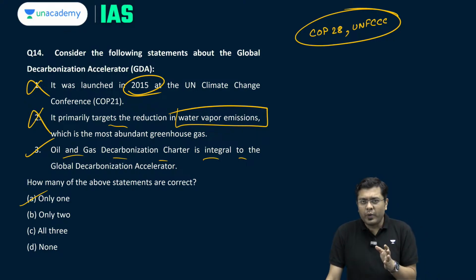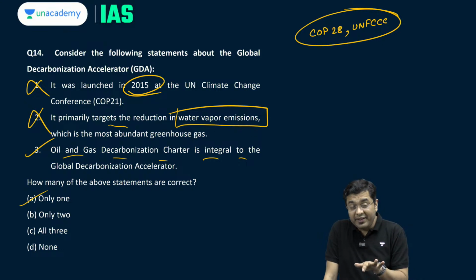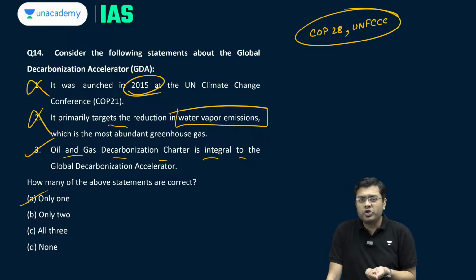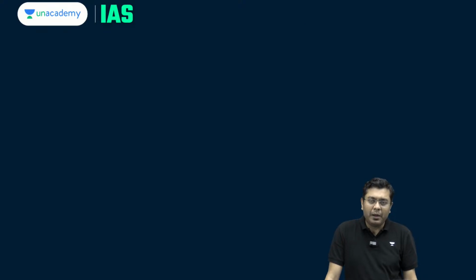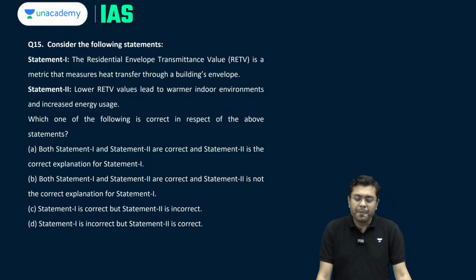For this kind of a question, you need to keep yourself updated on the outcome of COP27, which was held at Sharm el Sheikh in Egypt, and the outcome of COP28 held in Dubai. These outcomes, particularly the Loss and Damage Fund and the Global River Cities Alliance, an initiative launched by India, become relevant and important. Now, the next question.